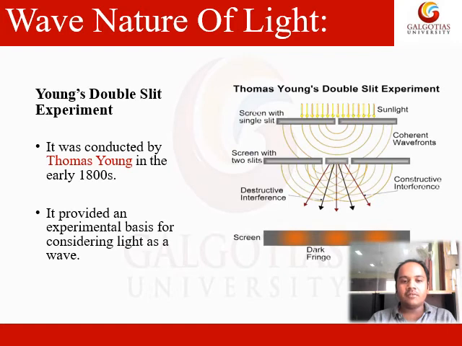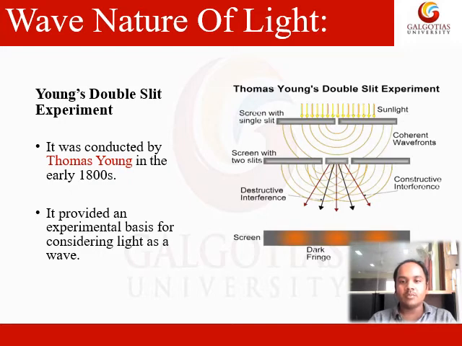Interference is one phenomenon which has to be explained by using wave nature only. By using particle nature, you can never explain the interference pattern. The scientist Young explained the Young double slit experiment to help us understand the pattern of interference. It was introduced in the year 1800, and it provided an experimental basis for considering light as a wave.